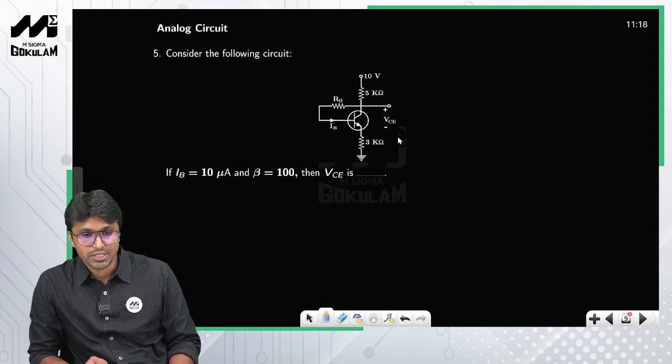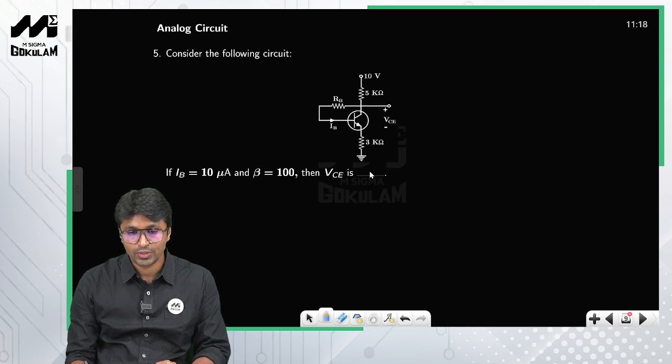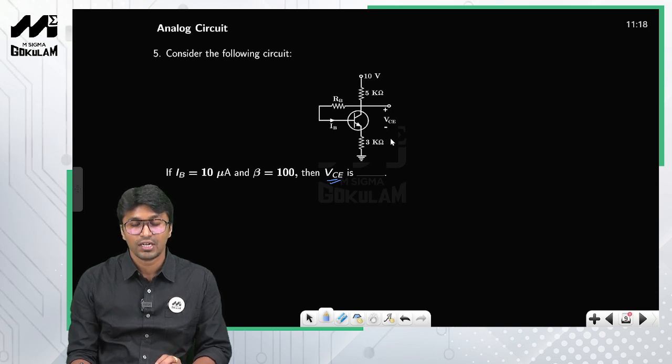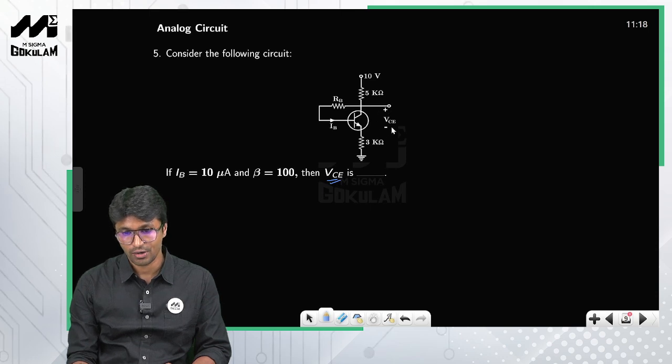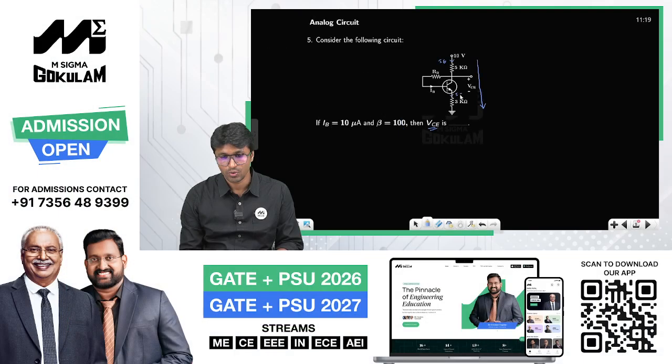Now look at the question. A circuit is given to you and you are asked to calculate the value of VCE. You have to perform the DC analysis of this particular biasing circuit. In order to calculate VCE, what do we do? We write KVL at the output loop. This current is nothing but IE, and obviously this current will also be equal to IE.